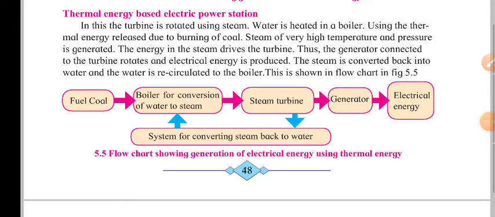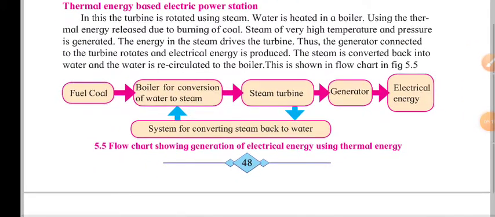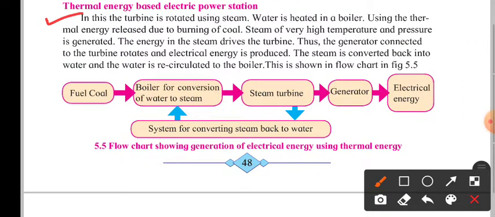Now the next thing we have to see is the thermal energy based electric power station. In this, what exactly are we doing? We are using coal as the fuel. The coal is used to produce heat, and with the help of that heat, water is boiled in a boiler for conversion into steam, and that steam passes over the turbine to rotate it. The current of steam is used to rotate the turbine, and once it starts to rotate, it rotates the generator magnets, and that produces electrical energy.